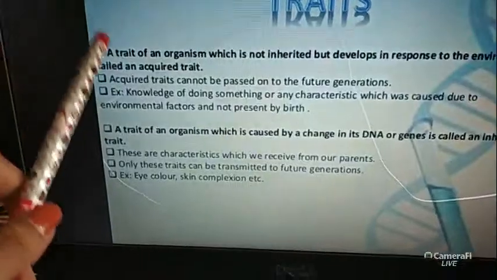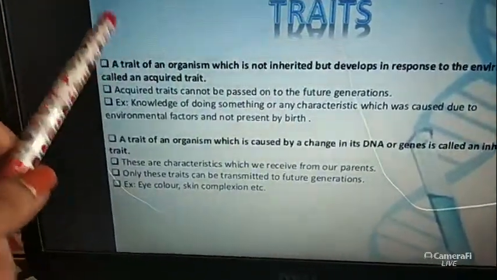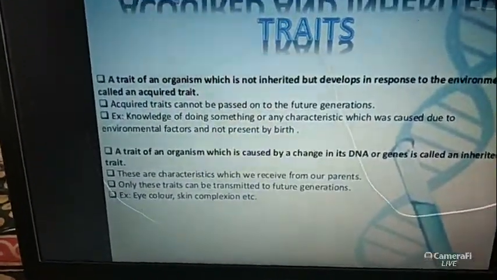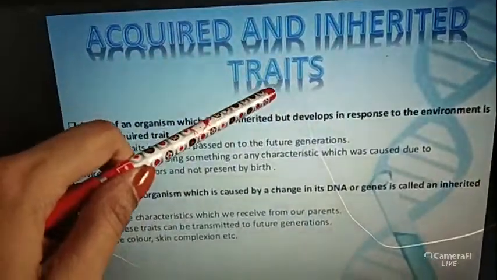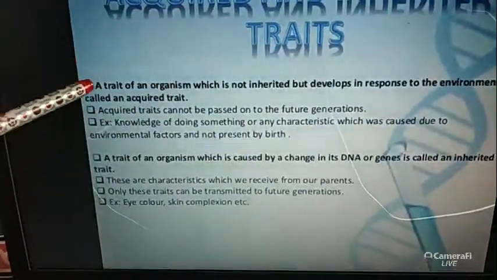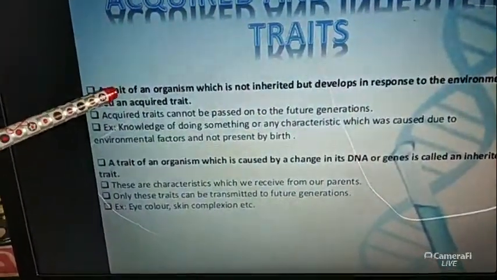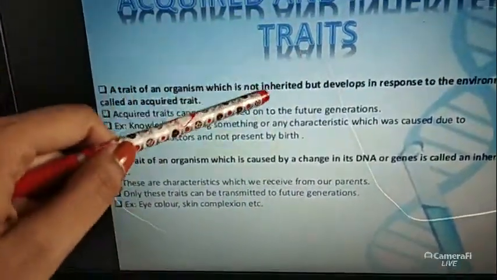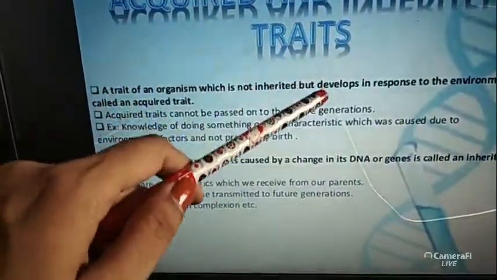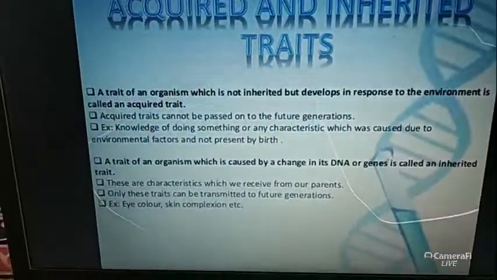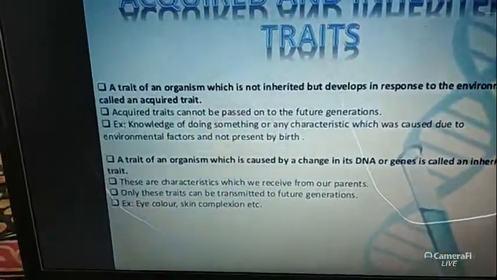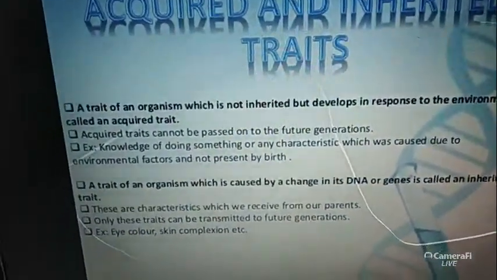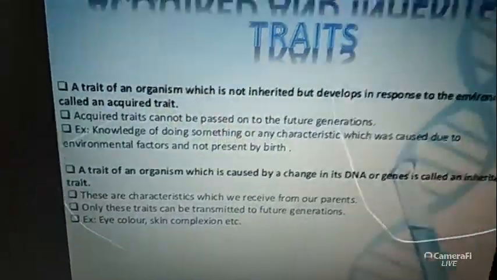The main important point is that the trait or the characteristics, if you forgot this term, this trait, then don't write it, just write the character. A character or a trait of an organism which is not inherited but develops in response to the environment is called an acquired trait. So this is the basic definition of this.